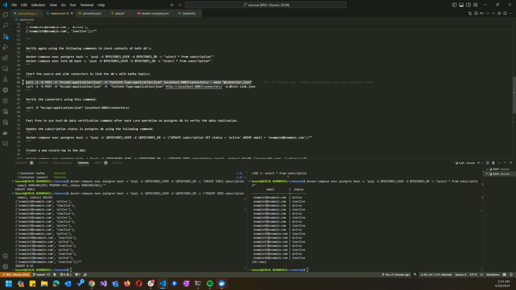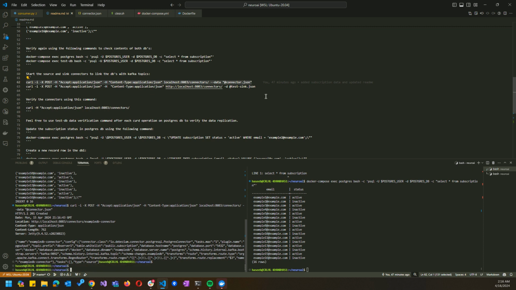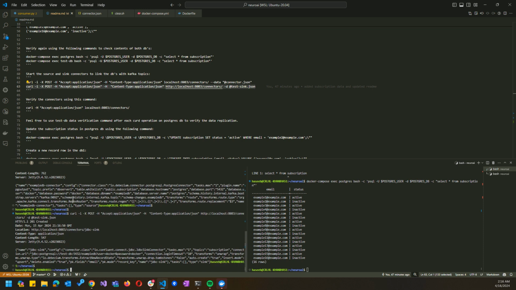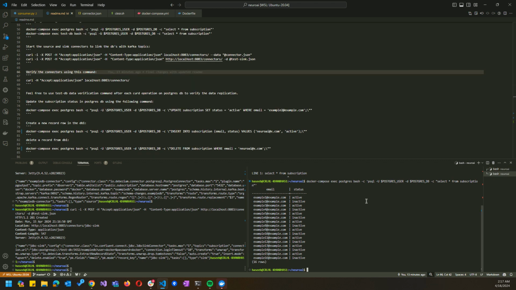Now let's start the connectors. This connector was successful, and now let's run the sync connector. Again, we have a 201, so that got created successfully. And as soon as the connectors start kicking in and they subscribe to the Kafka topic, they will actually start the job and synchronize both the databases. So now the test DB should actually have the values which should mimic the Postgres.